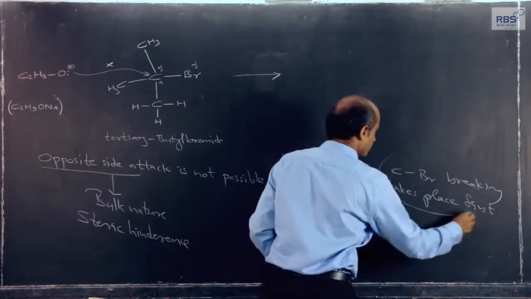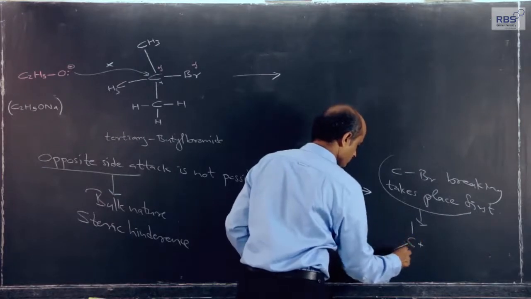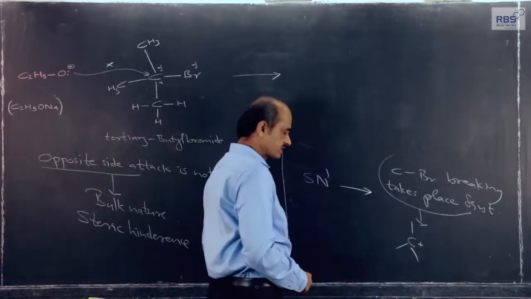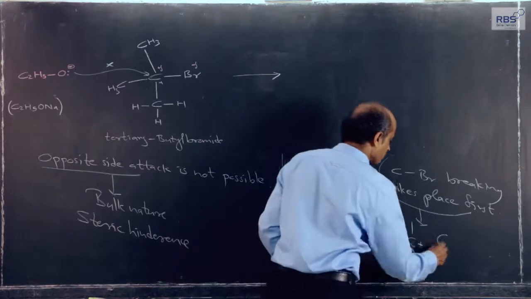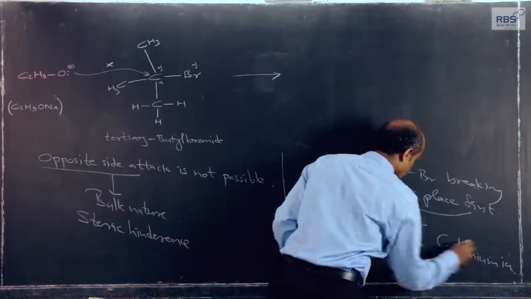If carbon-bromine bond breaking takes place first, it will give rise to, in general representation, a carbonium ion, a carbocation.